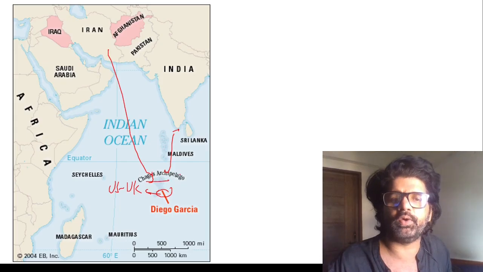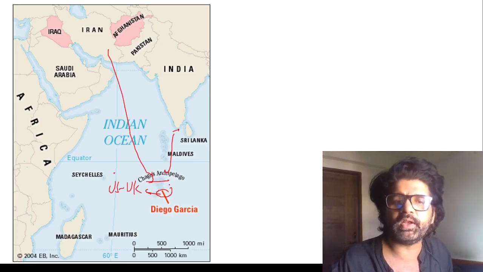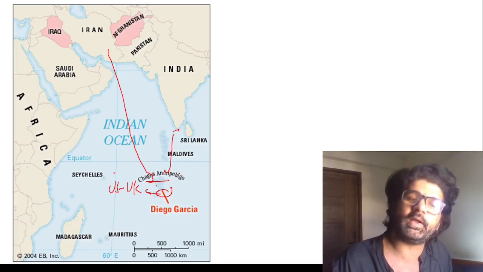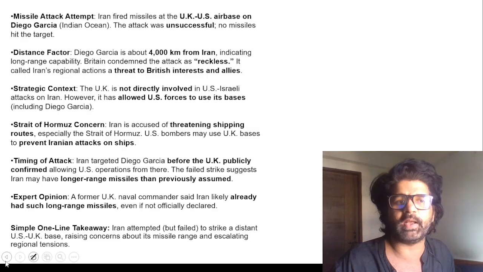What else is important? This Chagos archipelago is a bone of contention between UK and Mauritius. It was earlier part of Mauritius. UK captured it. Even the International Court of Justice in 2019 said to UK that you return it back. UK wanted to return it back. Now Trump is saying, please don't do that. We have a military base in Diego Garcia. So let's see how things pan out in future.